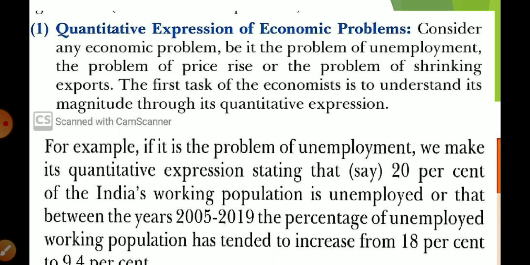Like if I tell that India is facing an overpopulation problem, this line is not going to explain the seriousness of the problem.